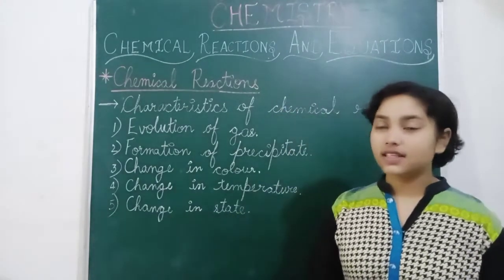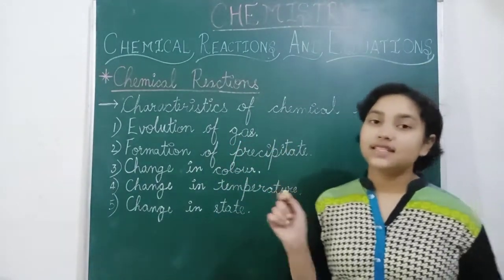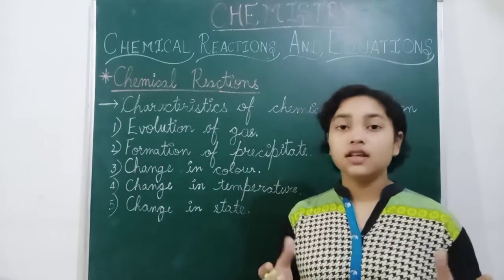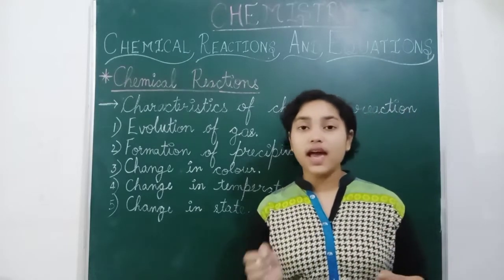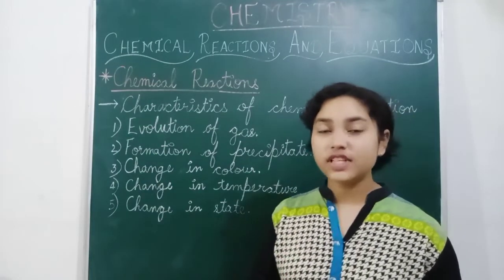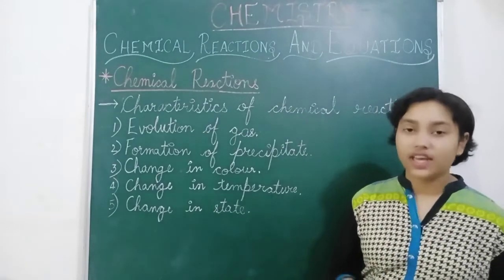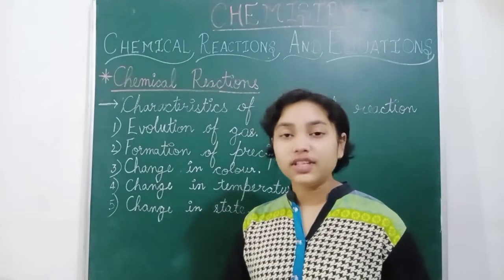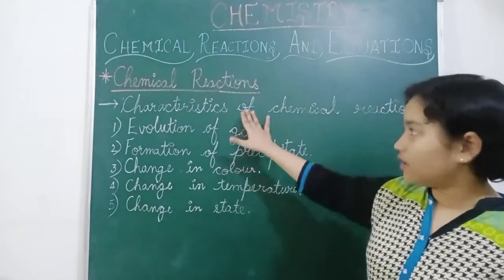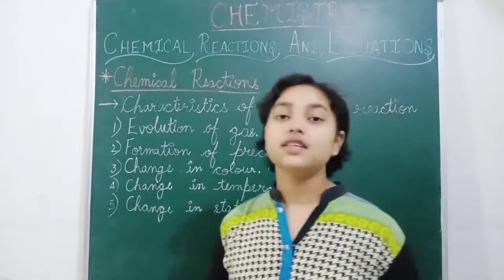Now let us give an example of each of them. Firstly, evolution of gas. If we take zinc granules and add them to dilute sulfuric acid, what happens? The evolution of hydrogen gas can be observed. Hydrogen gas is released from that reaction, so we can say that evolution of gas is taking place in this reaction.